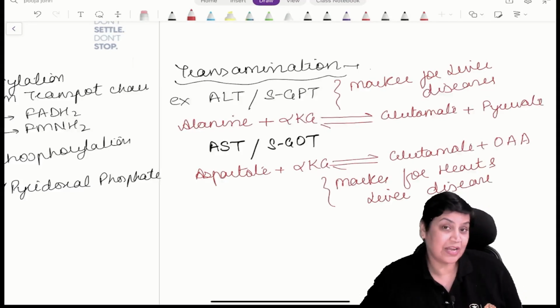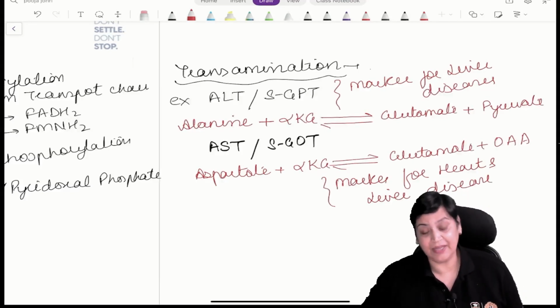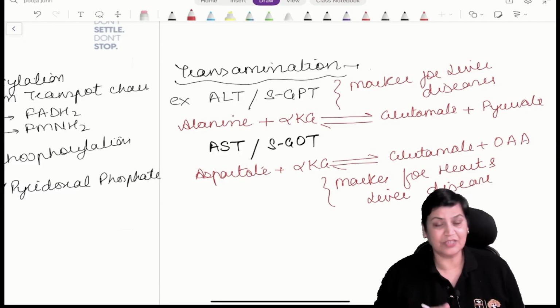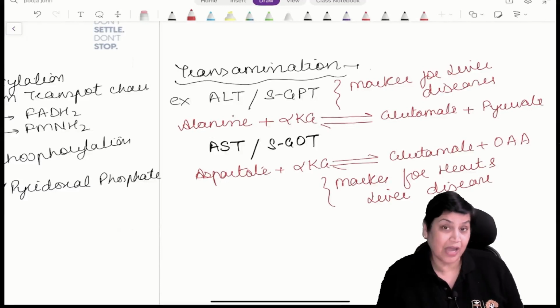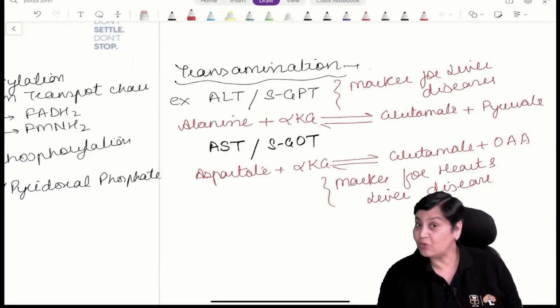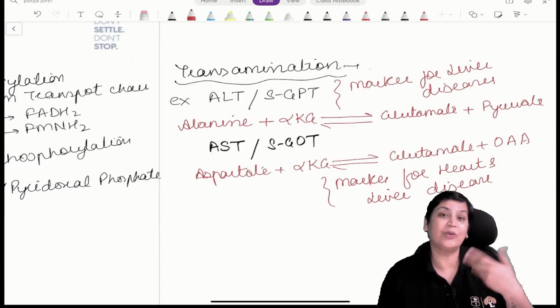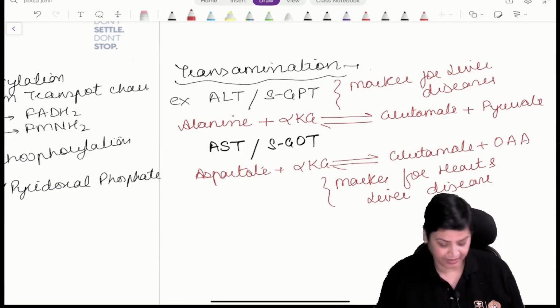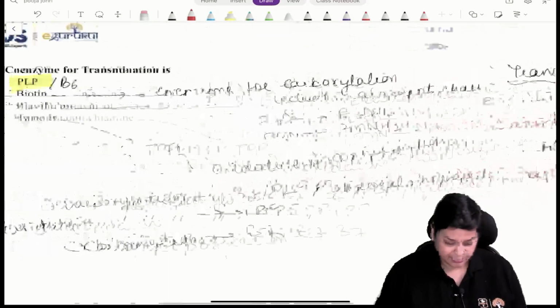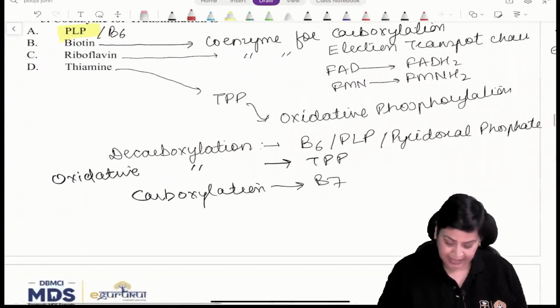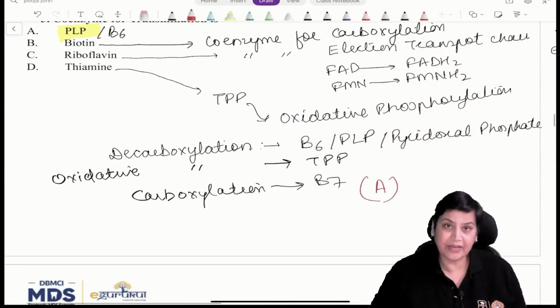And the coenzyme for transamination is PLP. After transamination, once the transfer is there, the amino group is removed, and then finally this toxic ammonia, which is circulated from the amino acids, is given out from the body in the form of urea. So the urea cycle is very important in protein metabolism, obviously. Transamination is one step leading to the formation of urea. So the answer to this question will be simply A.